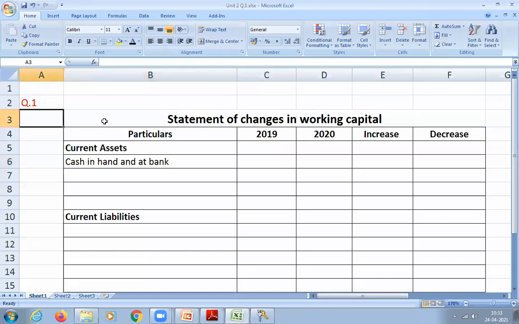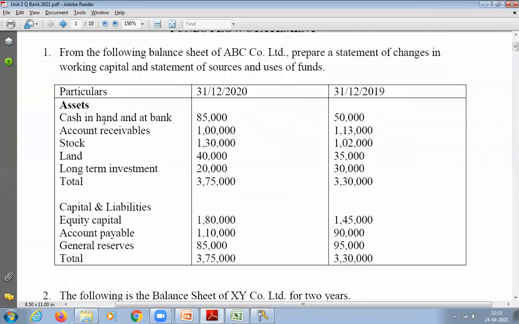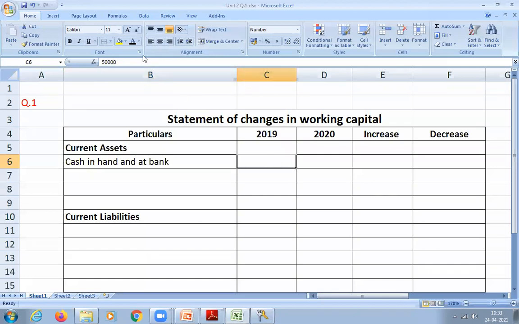So how much is 2019? Cash in hand 50,000 and 85,000. So write down 50,000 and 85,000. Now look at that and check whether it is increasing or decreasing from 2019 to 2020. Cash in hand is increasing. So where should I write? Increase column or decrease column? Increase column.